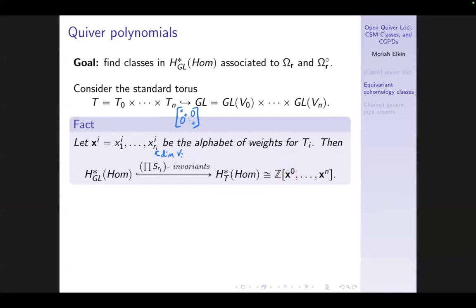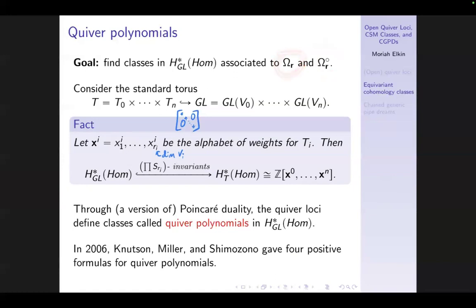And it's further a fact that this ring that we're looking at is going to inject into this ring as the polynomials that are invariant under permuting each alphabet of variables separately within itself. So the moral of this is that these elements of equivariant cohomology that we're trying to compute are just polynomials in the torus weights. So these are our goals, the things that we're going to try and compute about these open quiver loci.